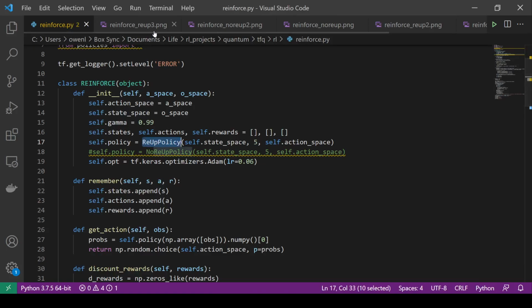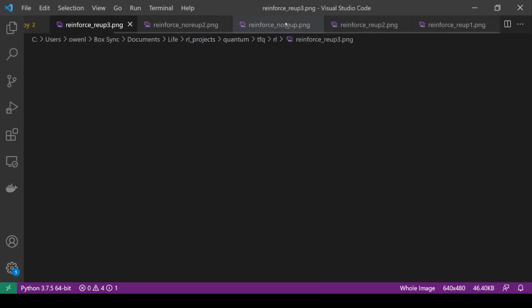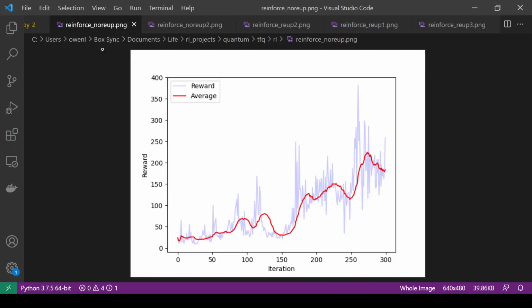Okay, so before I do this, I want to make sure you know that the scales are different, because I really should have done this all at once and normalized everything, but live and learn. So let's organize this one over here. So this is what no re-uploading looks like, and this is far shorter. Remember, they did it for 2,000 iterations, but you know, I'm lazy, and so I only did it for 300.